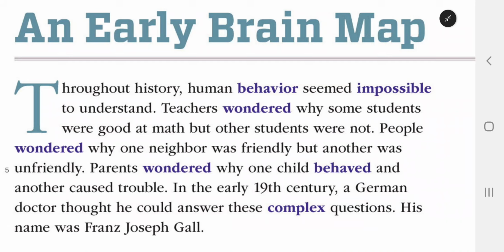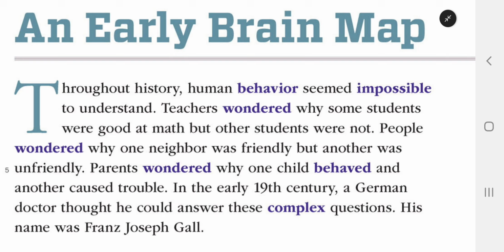An early brain map. Throughout history, human behavior seemed impossible to understand. Teachers wondered why some students were good at math, but other students were not. People wondered why one neighbor was friendly, but another was unfriendly. Parents wondered why one child behaved and another caused trouble.